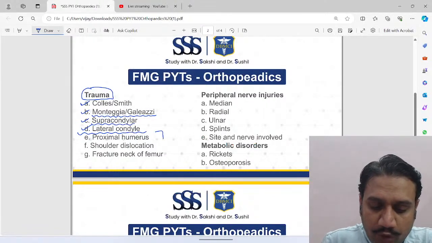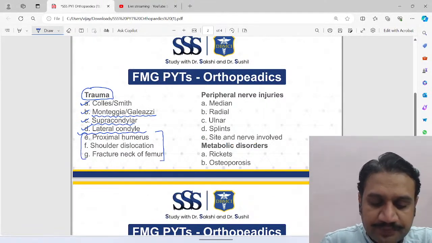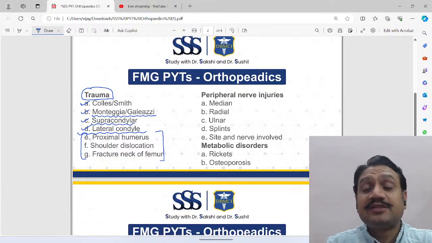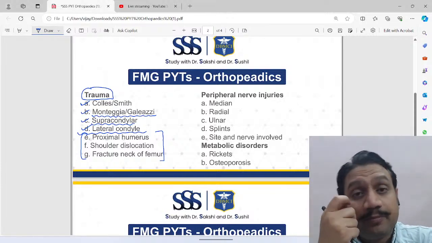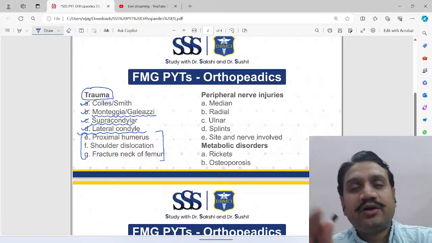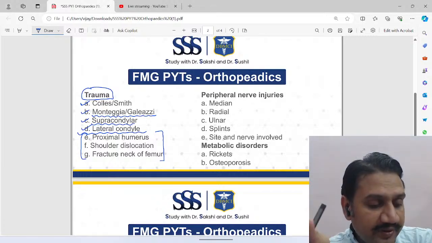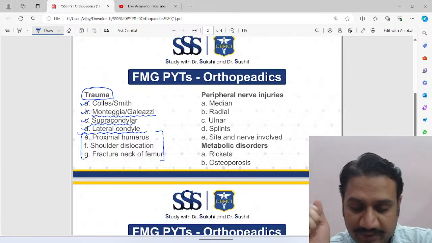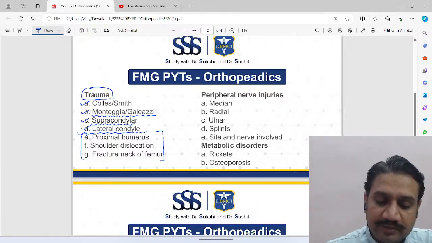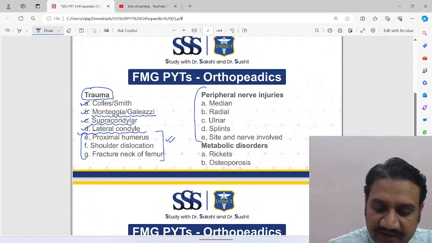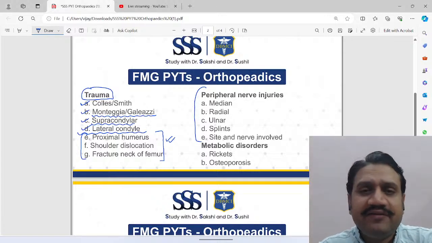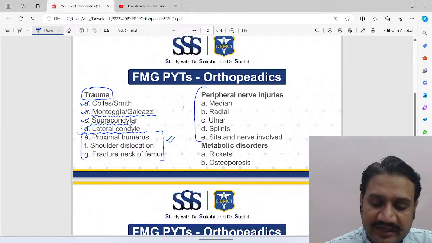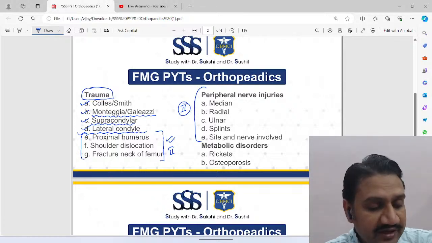Next time I'm going to take up all the clinical integrated part of proximal humerus, shoulder dislocations, and fracture neck of femur, which has been a recent question in your INI-CET exam also. If there is a question in your INI-CET, please do expect that question in your FMGE as well. The concept, the topic has to be covered. So in the next session, I'm going to cover these 3 injuries, along with the peripheral nerve part. These two are the big topics, and I would like to take them very nicely with you. So next, part 2 will cover the proximal humerus, shoulder dislocation, neck of femur, and peripheral nerve injuries.